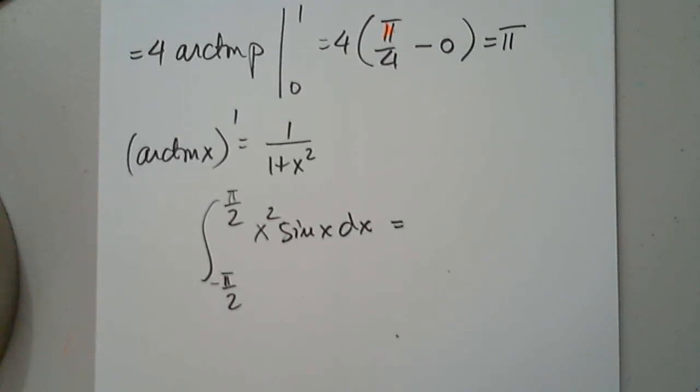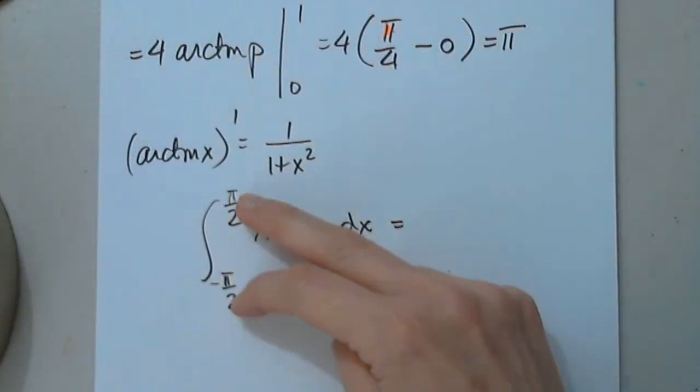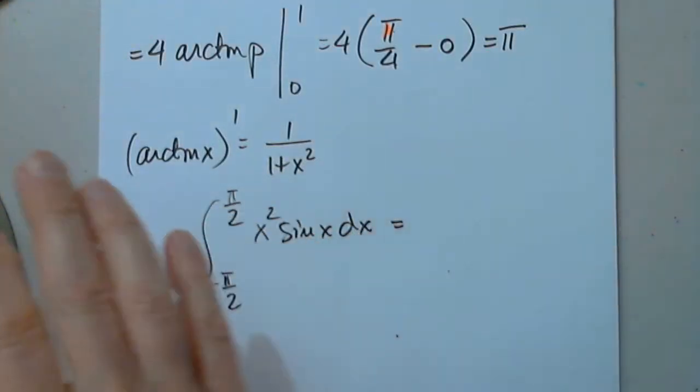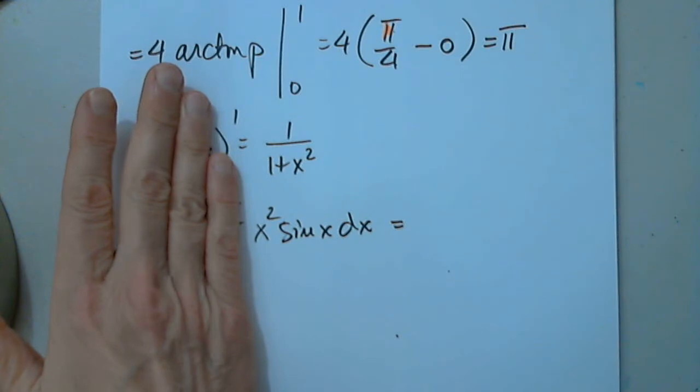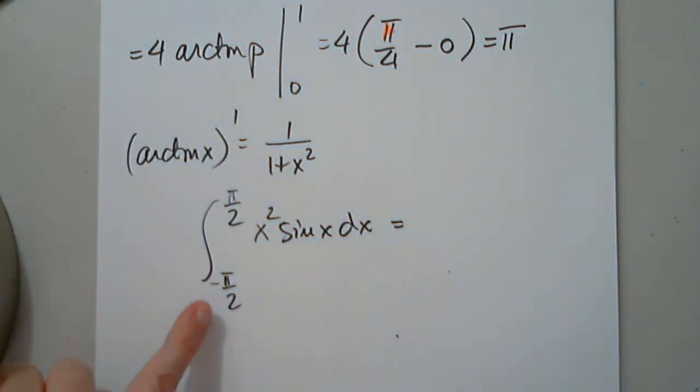Number? Number. Good. What is the next step? Do the steps change since it's mirrored? Say it again. Do the steps change at all if it's mirrored? You mean symmetric interval? Yes. Not yet. So the next step is: is this function continuous on negative pi over 2 to pi over 2?